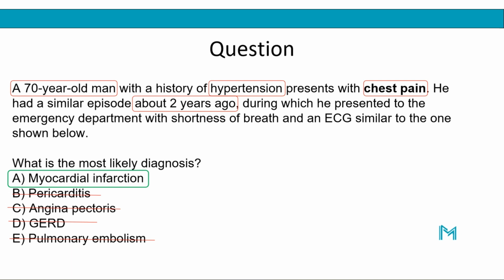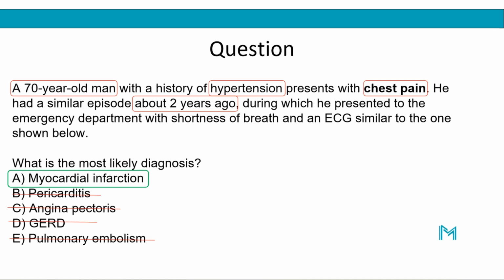Because we have seen the elevation occurring in lead 2, lead 3, and AVF, and these are leads that look at the heart from the inferior side, that is why we have elevation in those leads, and we have a reciprocal depression of the ST segments in the opposite leads, which we've seen here in lead 1 and lead AVL. Again, make sure to watch our module on ACS to get more details on this, but those are the key findings you see in a patient with myocardial infarction, and that makes the diagnosis myocardial infarction.